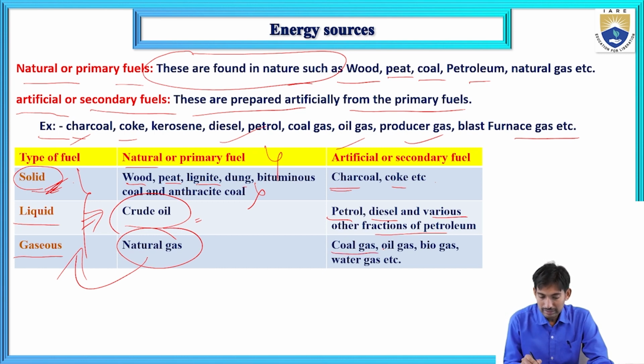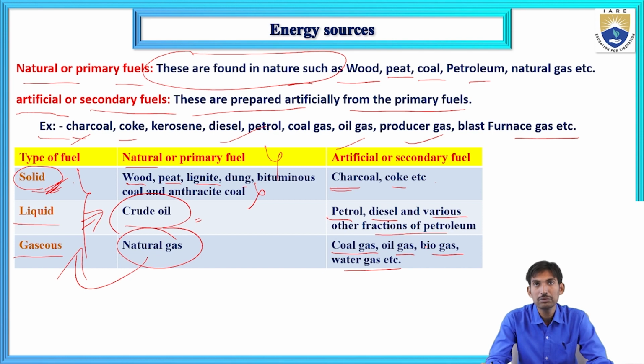Similarly, coal gas, oil gas, biogas, water gas, etc. are examples of secondary or artificial fuels which are present in the gaseous state.